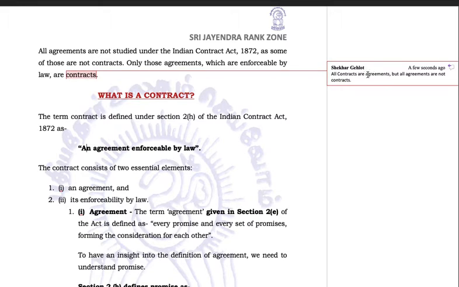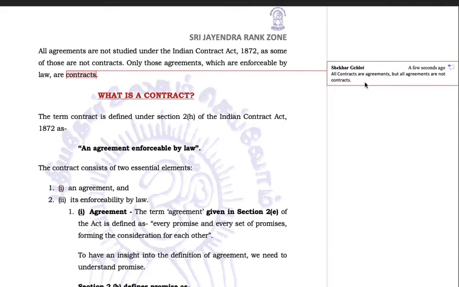So all contracts are agreements. Any agreement which has been enforced by the law will automatically become a contract. Till the time it is not enforced by the law, it will only remain an agreement. That is why we say all contracts are agreements. Whatever agreement has passed the scrutiny of law, been tested by the court and been implemented or enforced, becomes a contract. But there may be other agreements which are not enforceable at all,